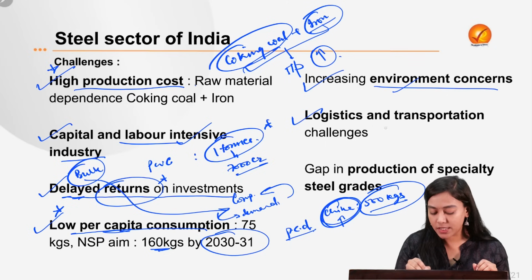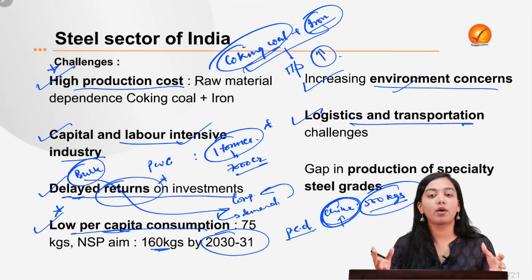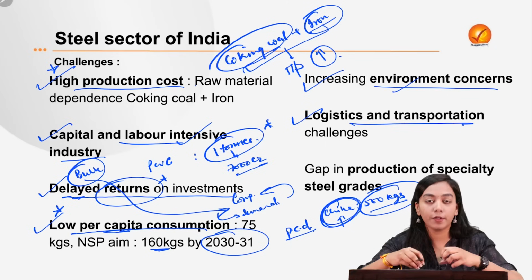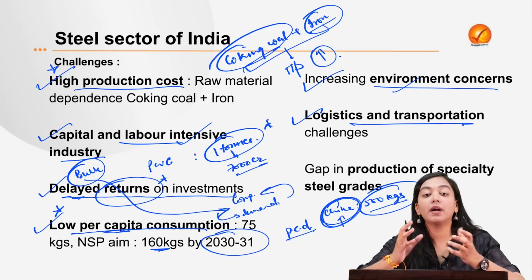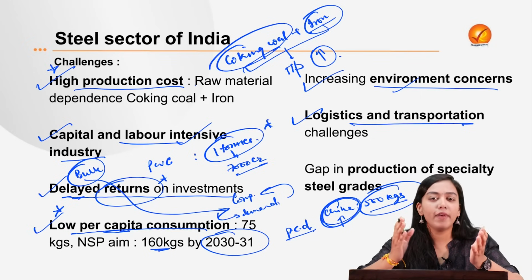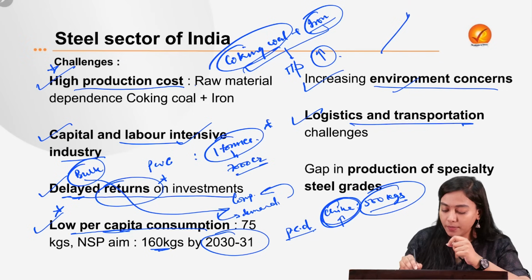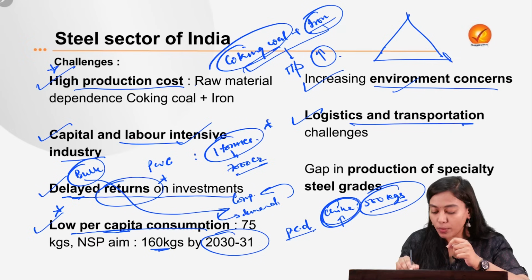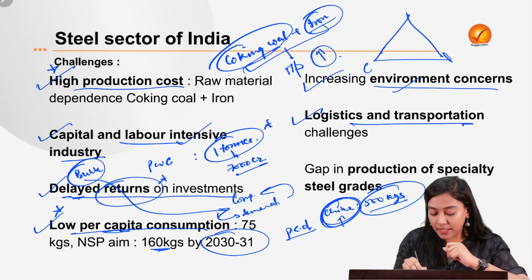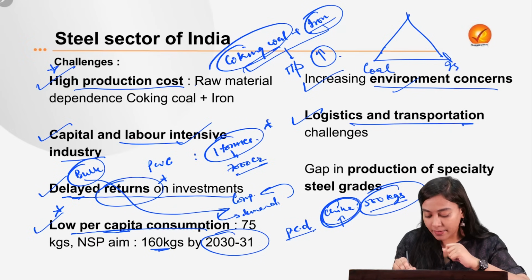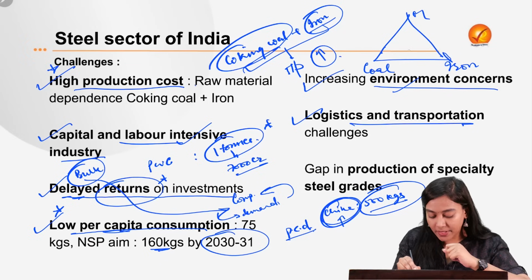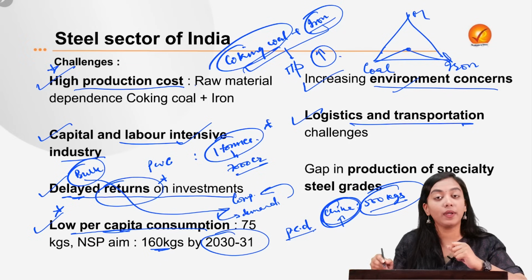Next, we talk about logistics and transportation, which is a very important aspect. See, not everything is located nearby. The steel industry is made up of multiple raw materials, and according to Weber's industrial model, if you have known about it, the steel industry is located closer to the raw materials like coal and iron as compared to the market. Its position is somewhere in between.